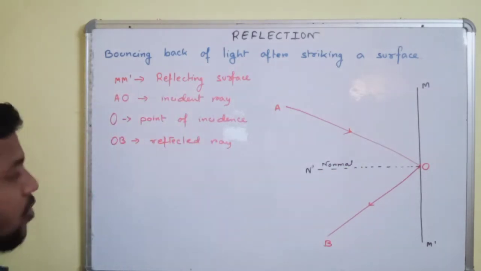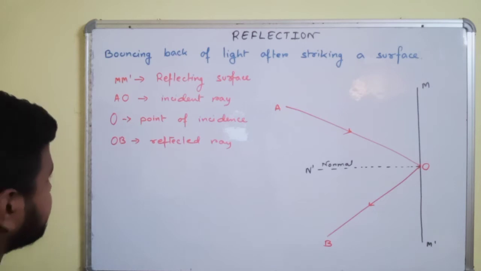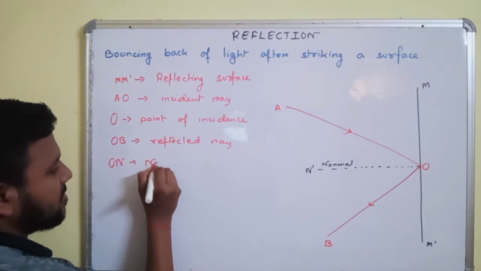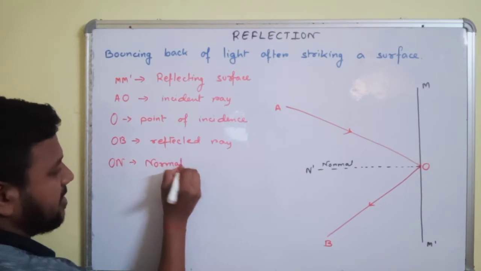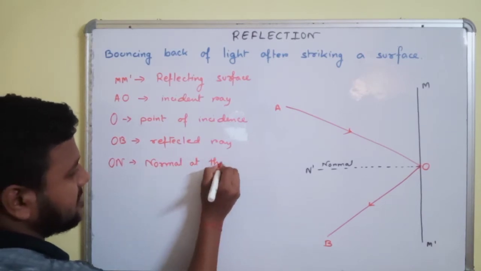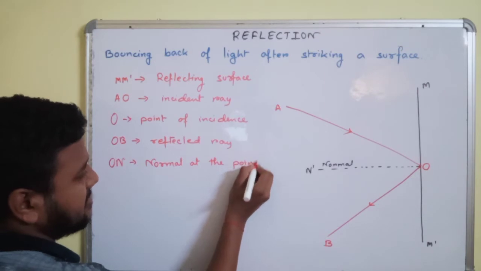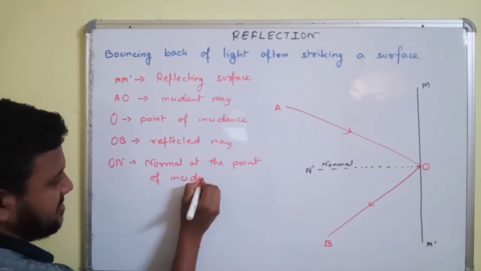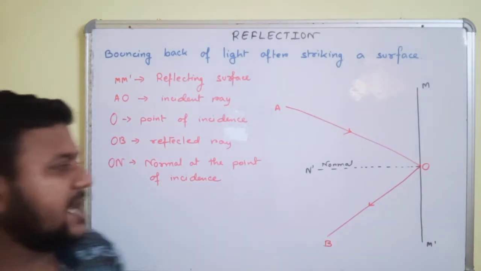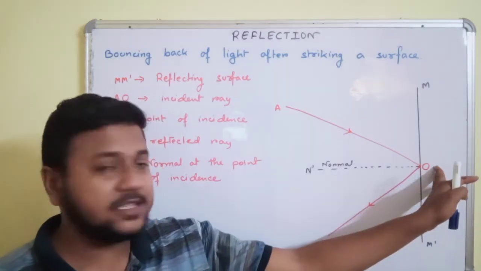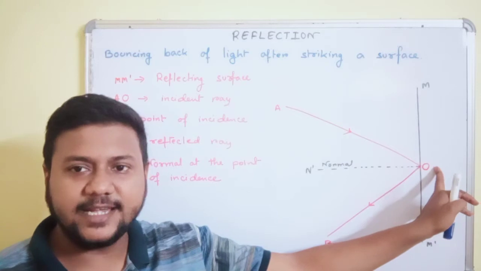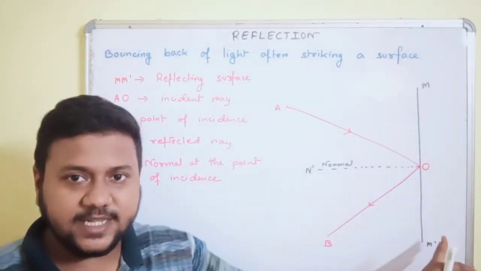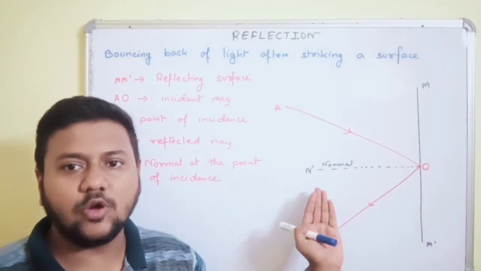So ON is the normal at the point of incidence. So a 90 degree line at the point of incidence on the reflecting surface is called the normal.